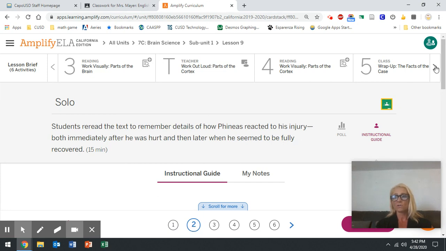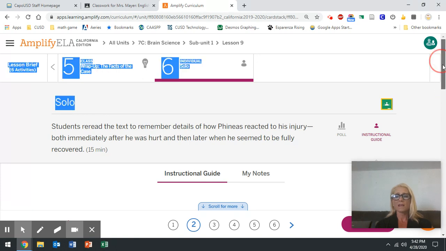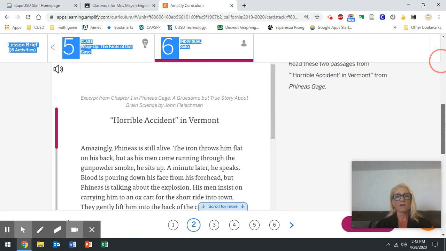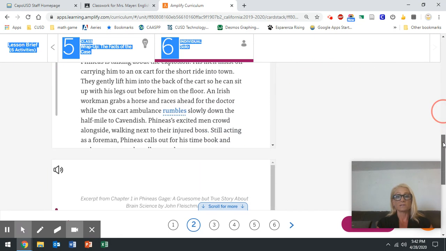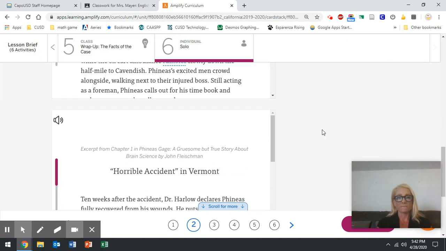Now I'm going to the second card. Again, I'm on my solo, which is this part. I'm on subunit 1, lesson 9, solo. I'm actually doing that first, and then I'm going to lesson 7. This is not a mistake. We want you to do it in this order. When I get to card 2, I'm going to scroll down, and I have a story. Great. I listened to the story. But here's what you might not notice: you have to keep scrolling down. Oh, there's another one. We need you to listen to both of them.